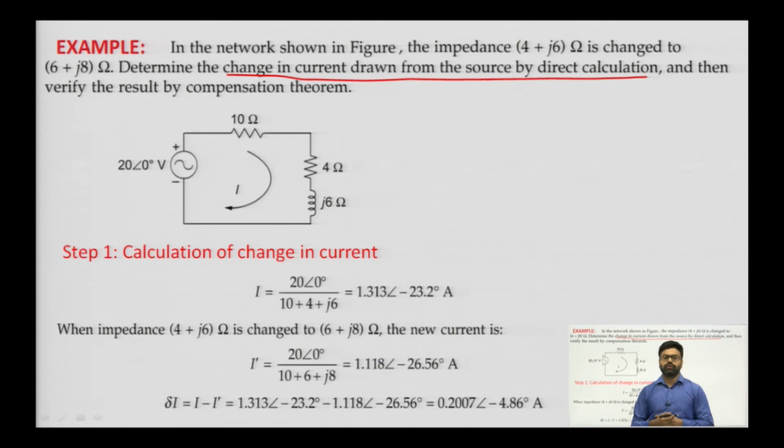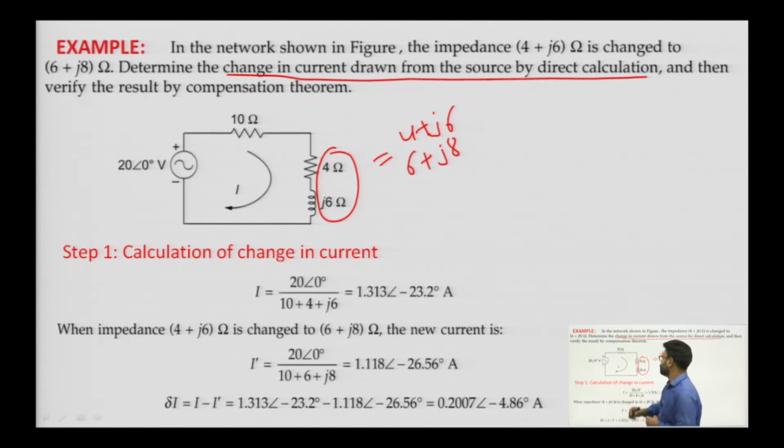First we will find out by direct calculation the change in current if the load, which is 4 plus j6, has now been changed to 6 plus j8. Then we will find out the change in current by the compensation theorem.